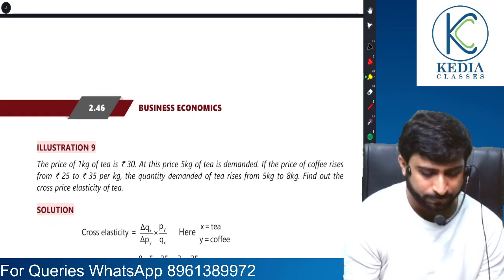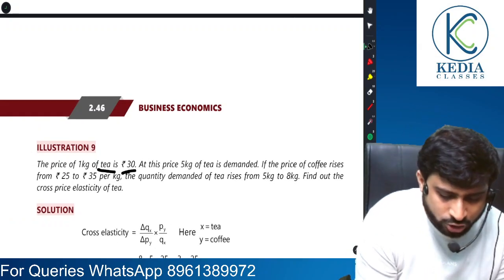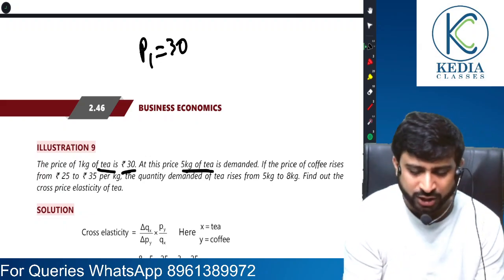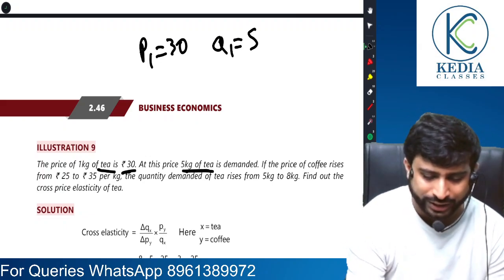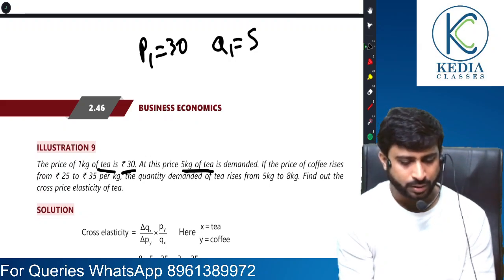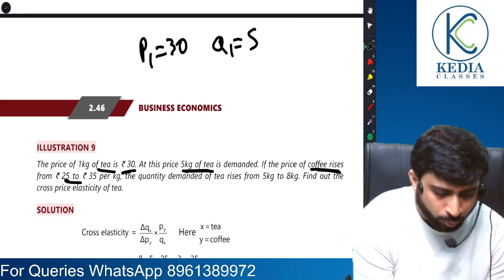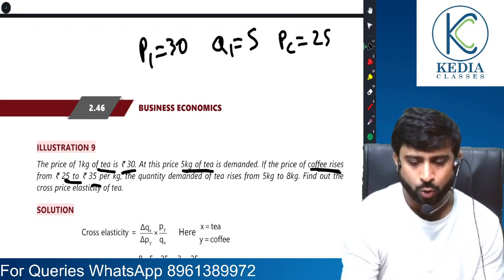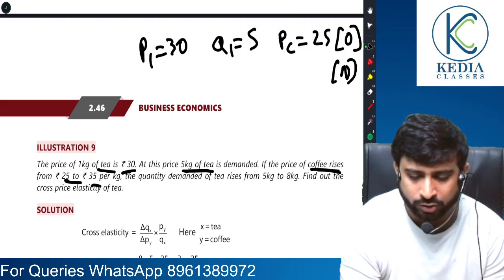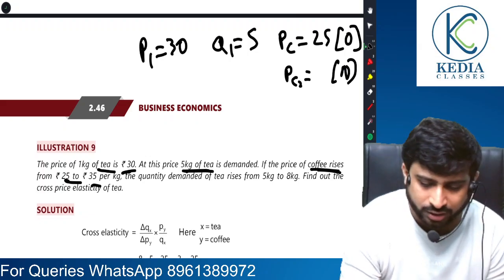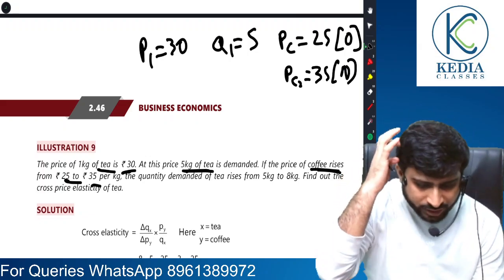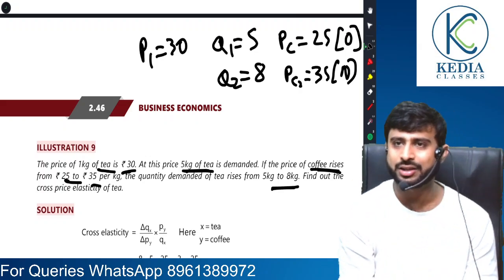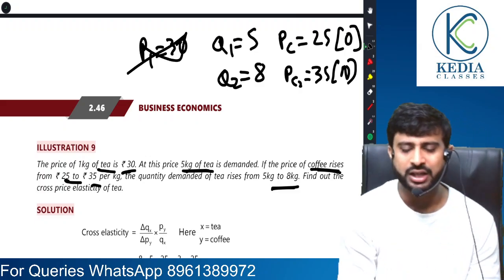Let's take an example, okay? The price of 1 kg of tea is 30. So P1 is 30. At this price, 5 kg of tea is demanded. Q1 is 5. If the price of coffee rises from 25 to 35, so the price of coffee is how much? 25 is the original price. And the new price of coffee is 35. Because of this, quantity demanded of tea has risen from 5 kg to 8 kg. Find out the cross price elasticity of tea.